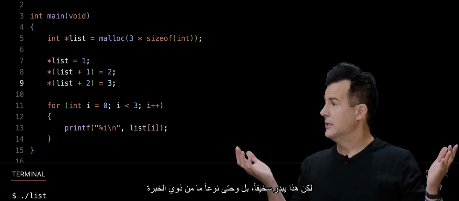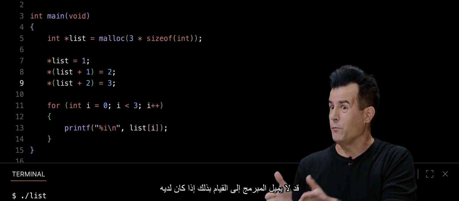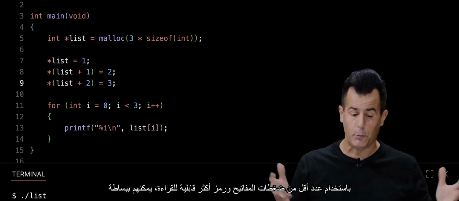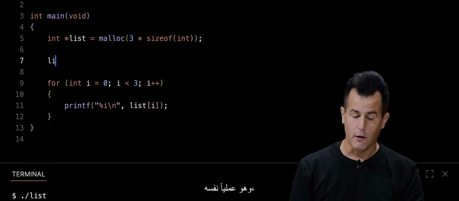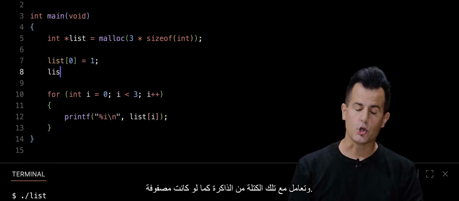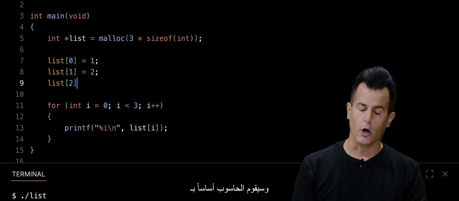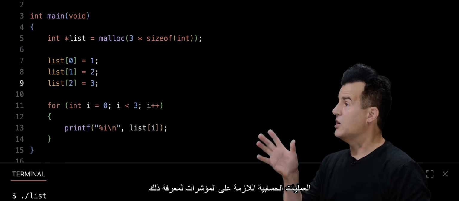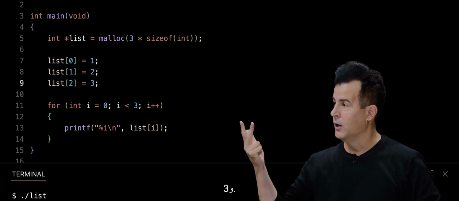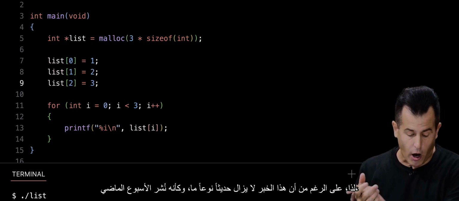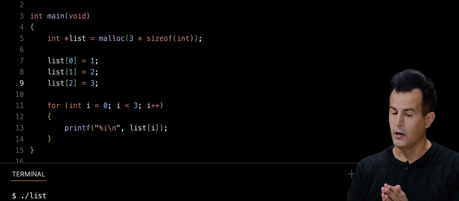But this looks ridiculous. And even an experienced programmer might not be inclined to do this if, using fewer keystrokes and more readable code, they could just do instead what I did the first time around, which is functionally the same, and just treat that chunk of memory as though it's an array. And the computer will essentially do the requisite pointer arithmetic to figure out where to put 1, 2, and 3. So even though this is still kind of fresh, hot off the press from last week, it's exactly the same as we tinkered with last week.